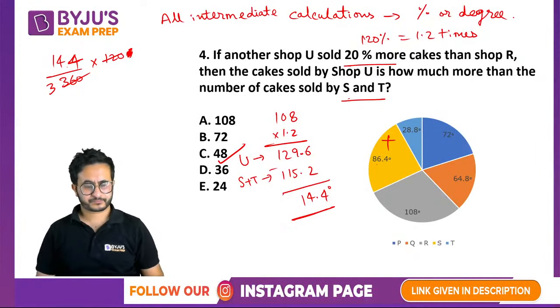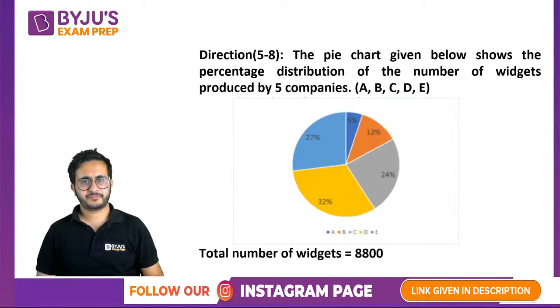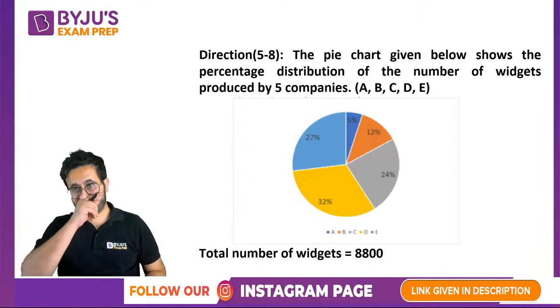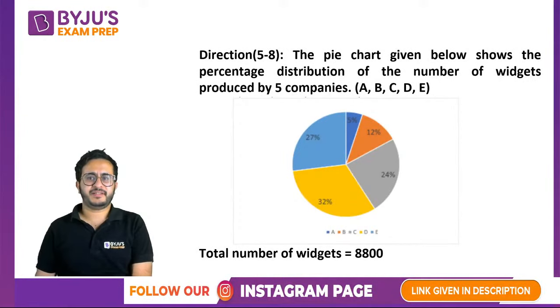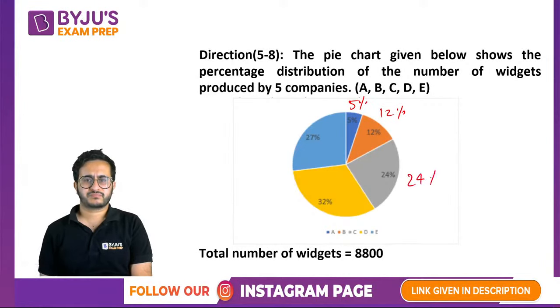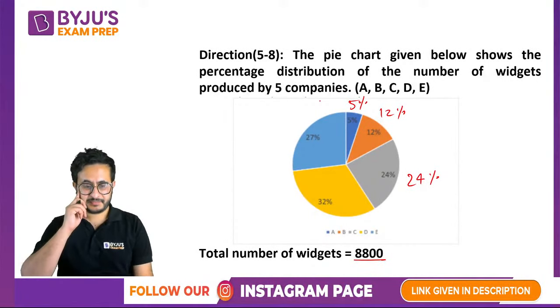Okay. All right. So let us see the next one. Now we are given another set. In this, we are given that percentage distribution of the number of widgets produced by 5 companies. So this is 5%, 12. I hope rest of the values are clear. Okay, so 5 was not clear. So total number of widgets is 8800. Right? Total is 8800. These are in percentage terms.